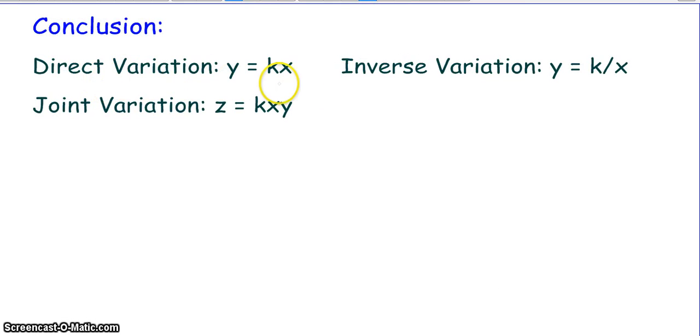Okay, so make sure we understand direct variation is y equals kx, inverse variation is y equals k over x, and joint variation is z equals kxy.